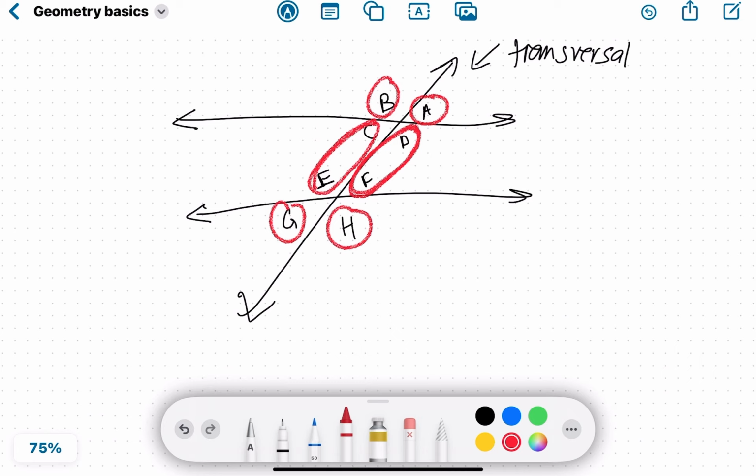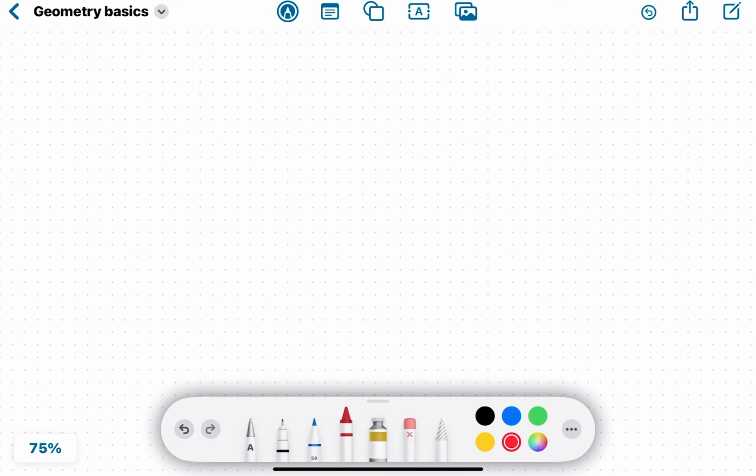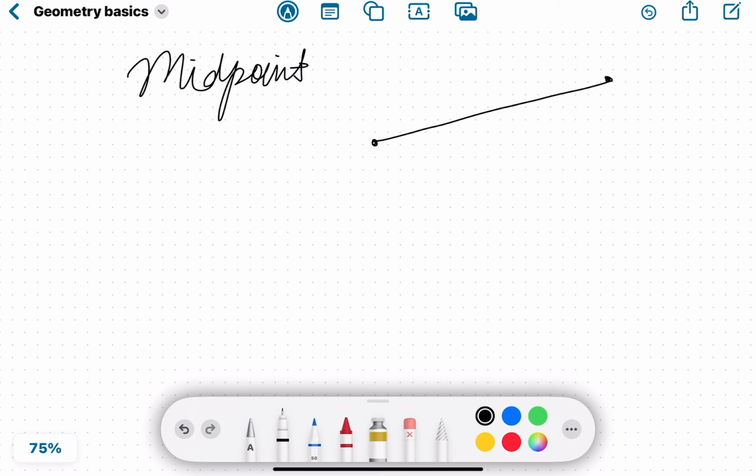One more thing I would like to add for geometric basics are bisectors and midpoints. That goes back to points and lines. So a midpoint is basically, let's say we have a segment. The midpoint is what splits the segment exactly in half, meaning both sides are congruent.